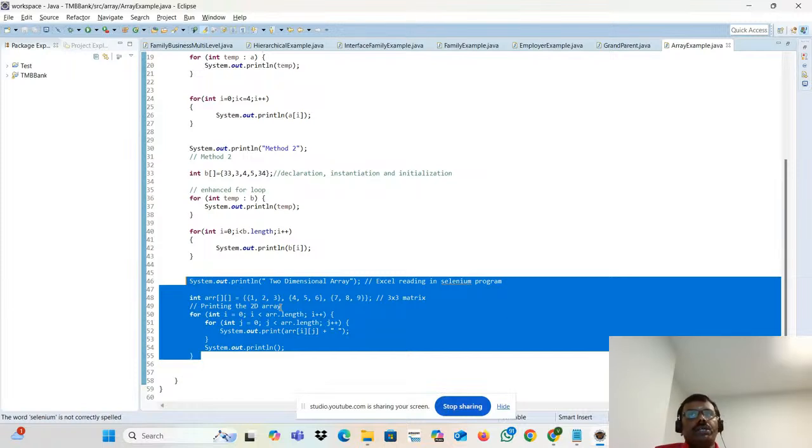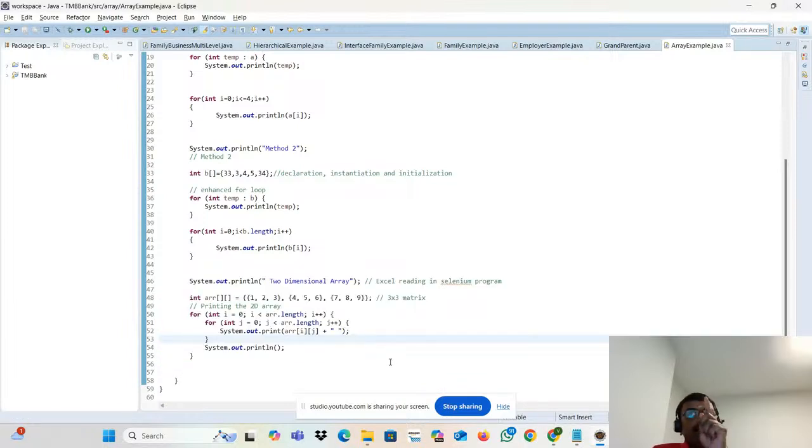And learn this concept. In every Selenium interview, people will ask whether you can write a program for reading the Excel. They will ask that actually. The core is here only: the for loop, and some of the Apache POI stuff as well, which I will explain later. To proceed with that, you need to know this basic one.